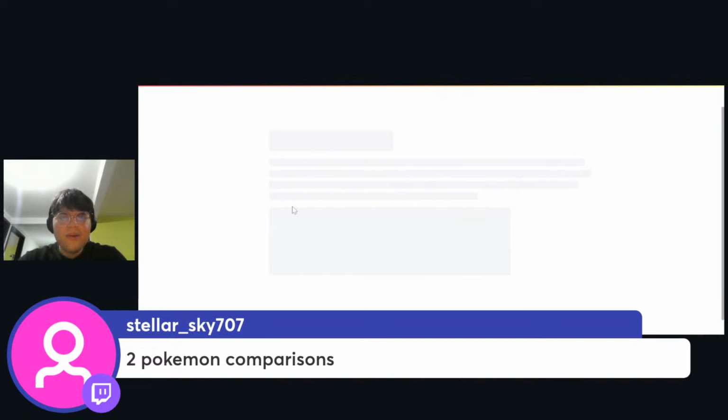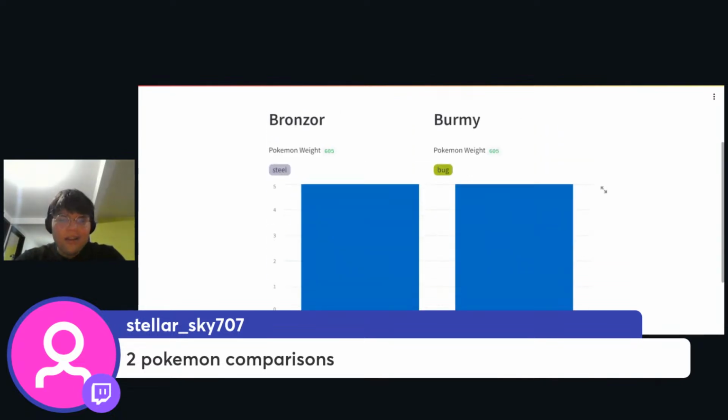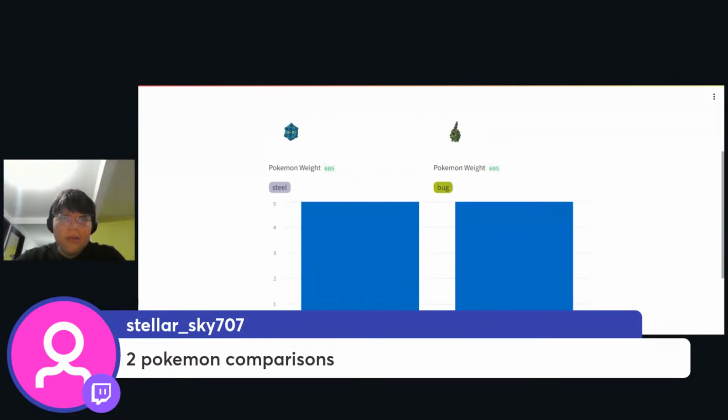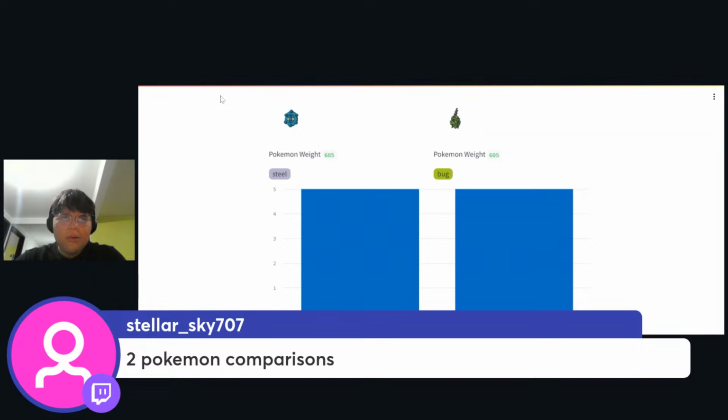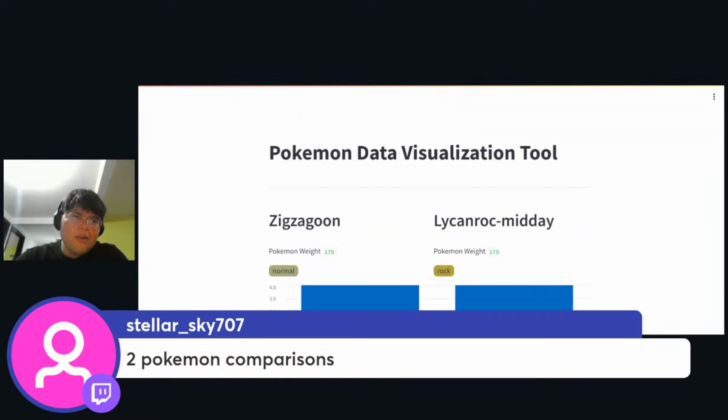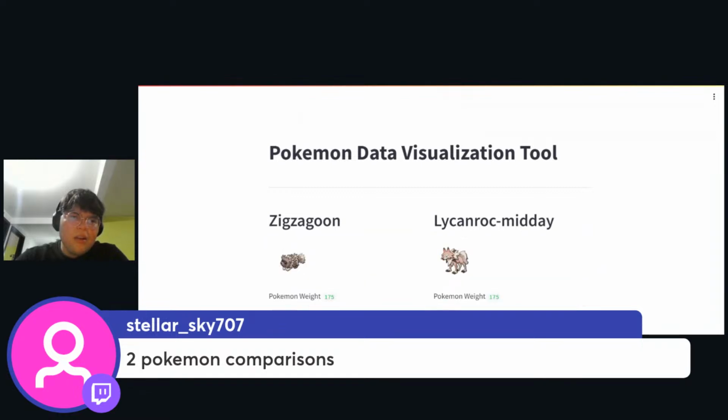So let's see what happens if we have something like a Rayquaza versus a Ditto. So we have a Bronzor and Barmy. Both of them are super tiny Pokemons. So is there any other thing that we can use? Version detail, item, quick powder, moves, transform, ID, default.